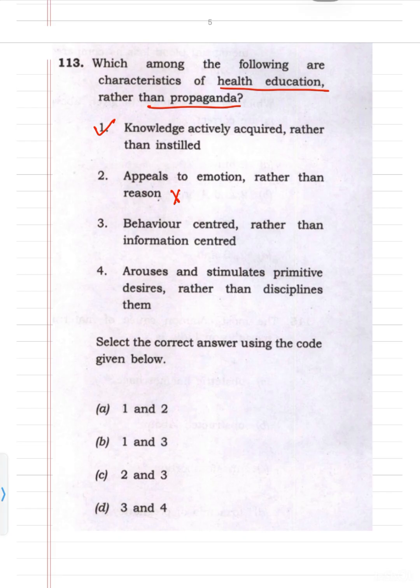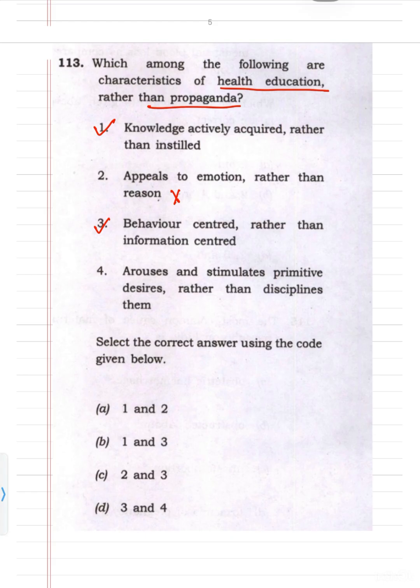Health education is based on scientific principles. You have to appeal to the reason of the people. People can ask you questions, they can ask you for the reasons. So health education appeals to reason, not emotions. Third is, they are behavior centered rather than information centered. So this is correct. You don't just have to give the information, you also have to change the behavior. So third will be correct.